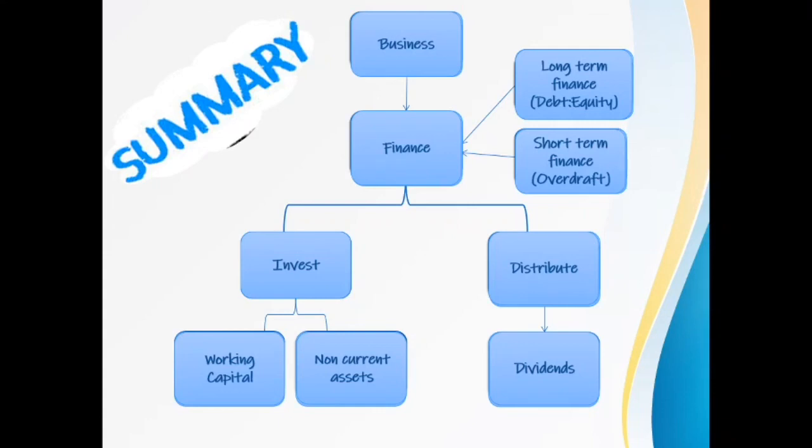Basically, the business requires finance to invest into working capital and non-current assets. So we are investing, and you generate returns. These returns need to be distributed to shareholders in the form of dividends. So that is the main decision making in financial management: the financing, the investing, and the dividend decision making.